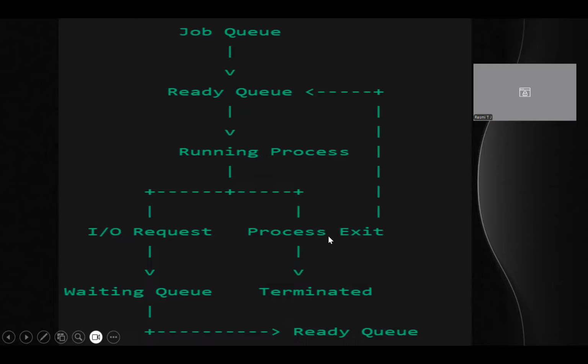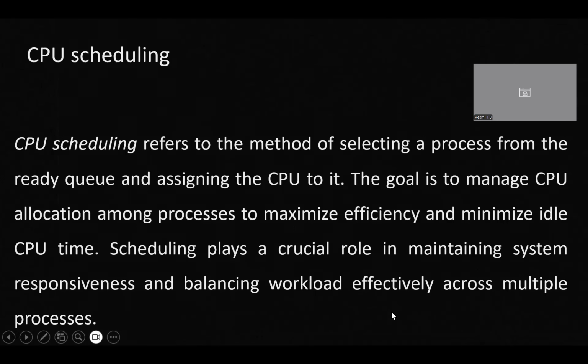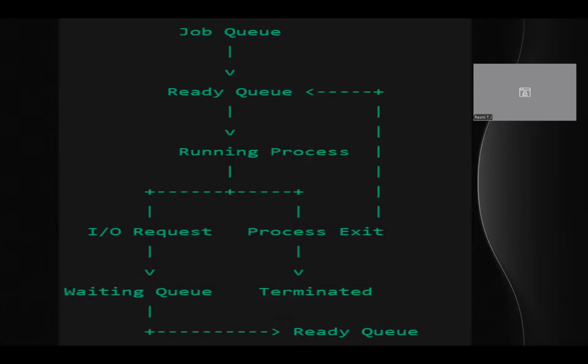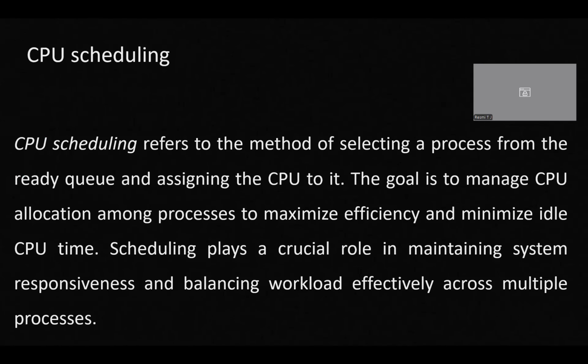If the running process exits, it will be moved to the terminated state. From the waiting queue, again it will be moved to the ready queue. This is how the states are changed from one process to the other.